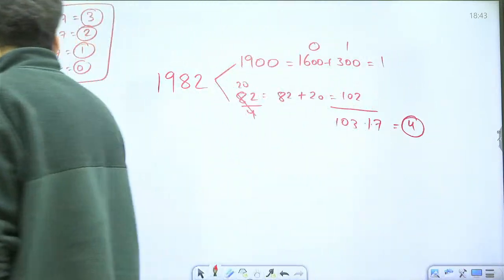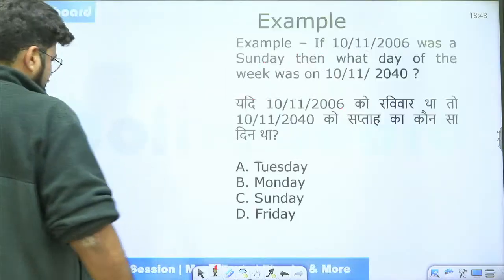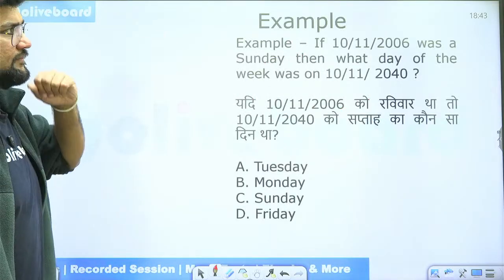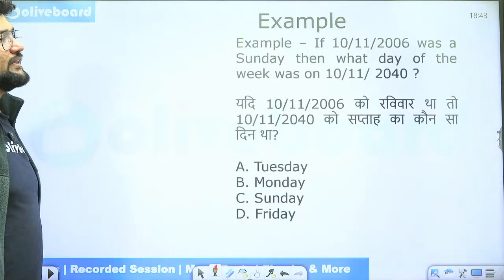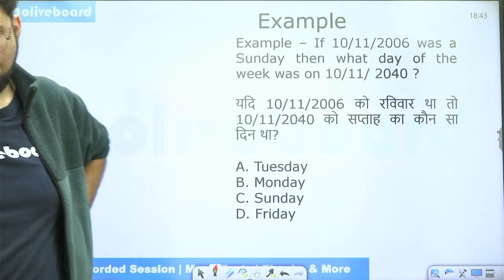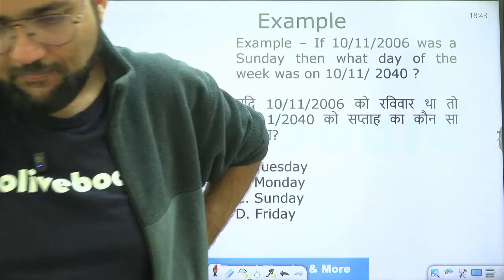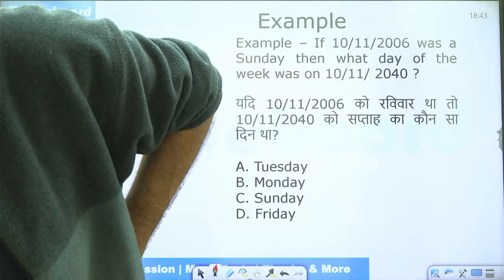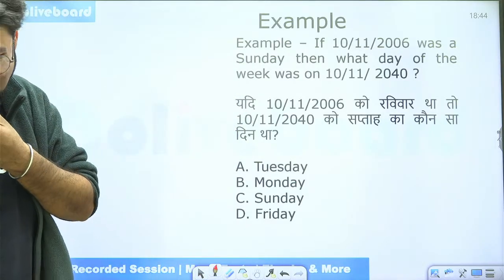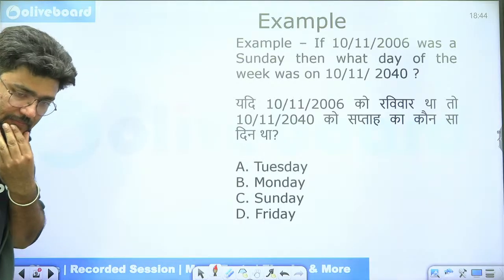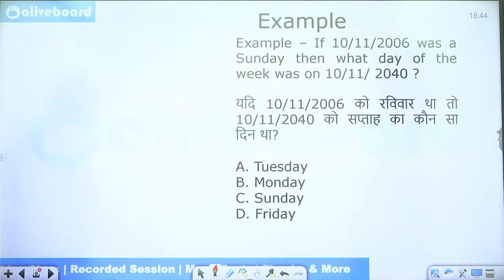Let's look at an example. If 10th November 2006 was a Sunday, then what day of the week was on 10th November 2040? I want everybody to participate and give me an answer here.